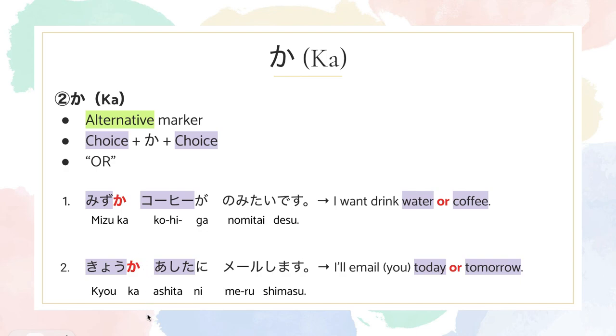The next one is also similar. 今日か明日にメールします。It means I'll email you today or tomorrow. So, what are the two choices? It's today and tomorrow. In Japanese, it'll be 今日 and 明日. So you would insert か in between 今日か明日.